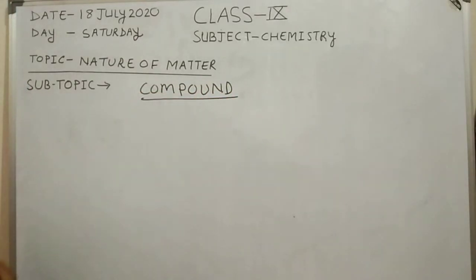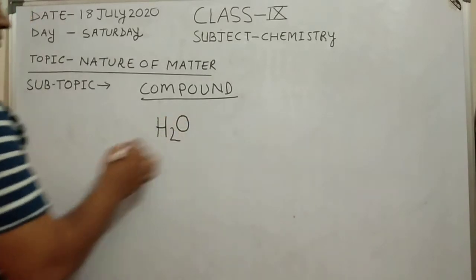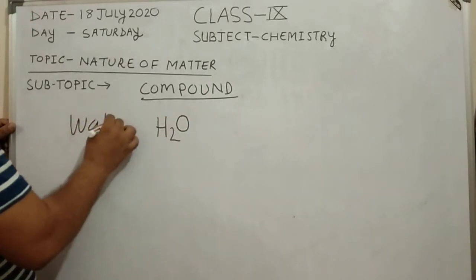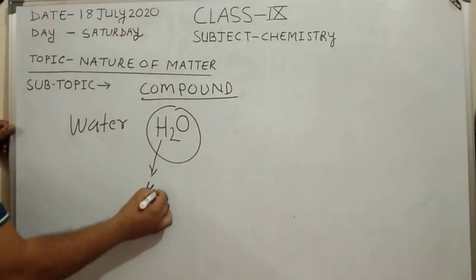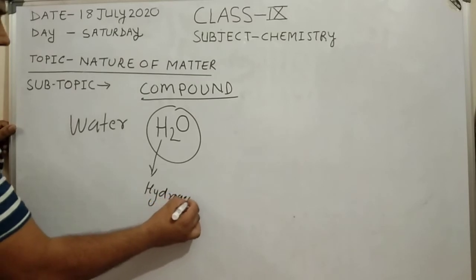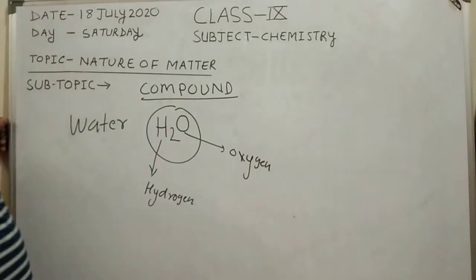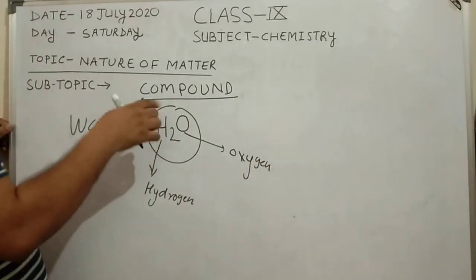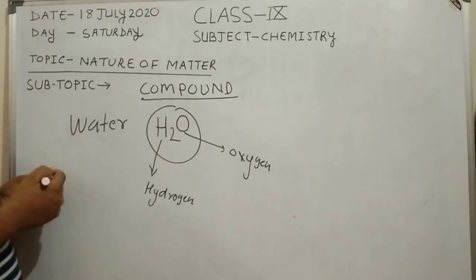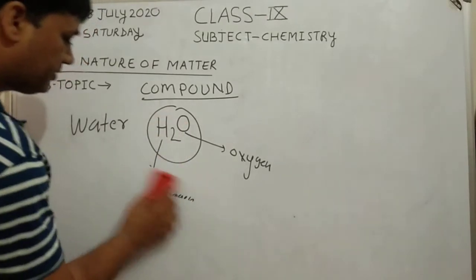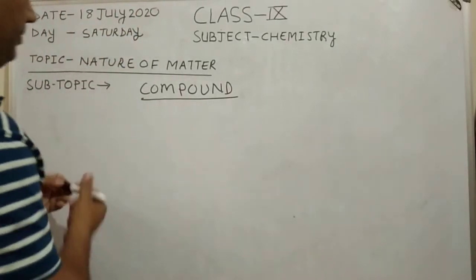How can we define compound? First of all, take an example. Water. This is water. It is a compound because it contains hydrogen element and oxygen element. So water is a compound because it contains hydrogen element and oxygen element, that is two different types of elements. So compound is a chemical substance which contains two or more different types of elements.